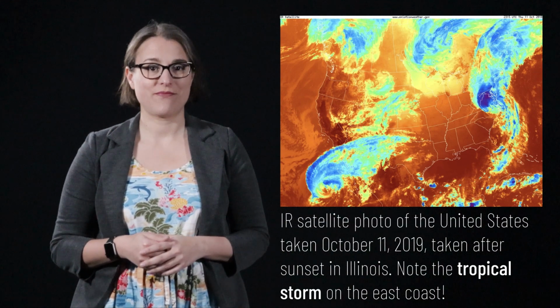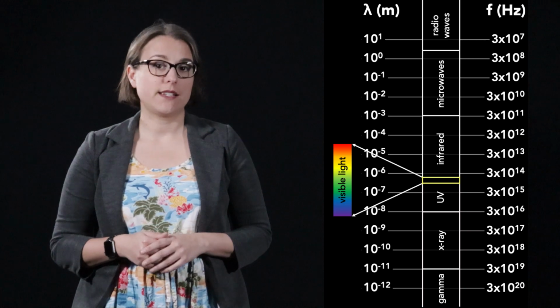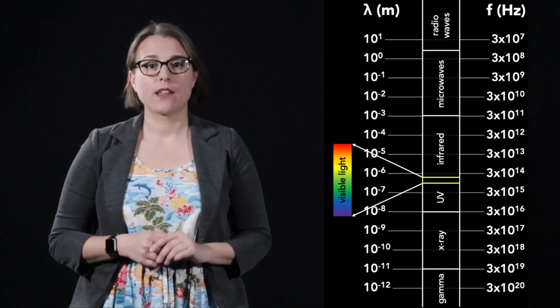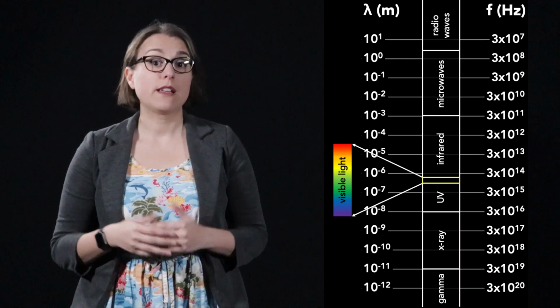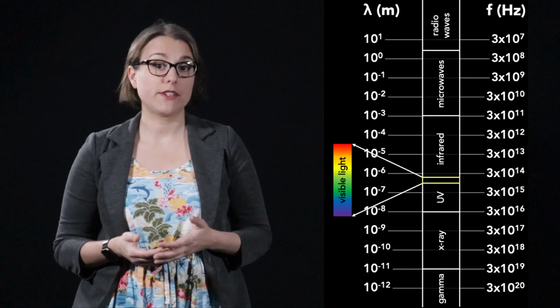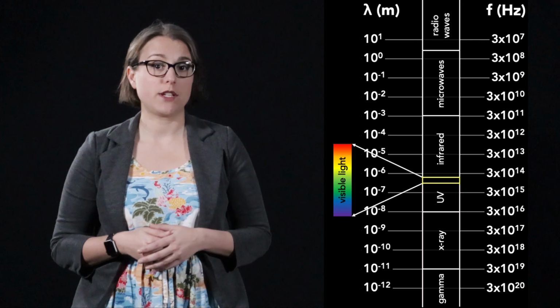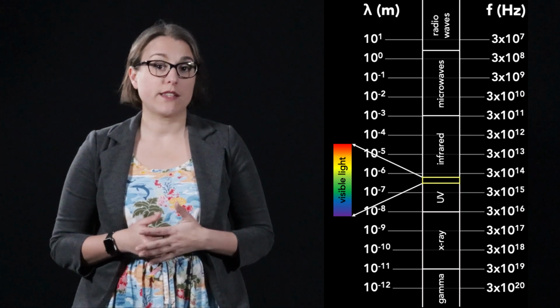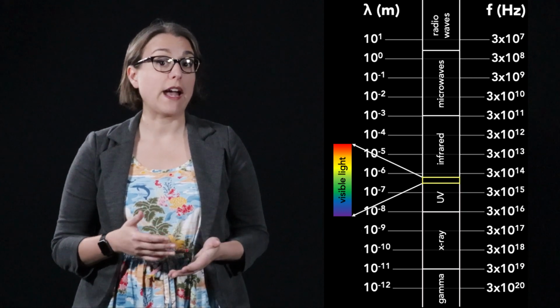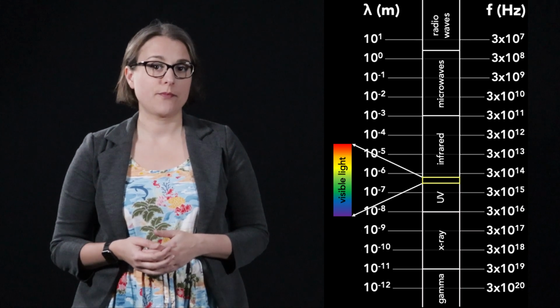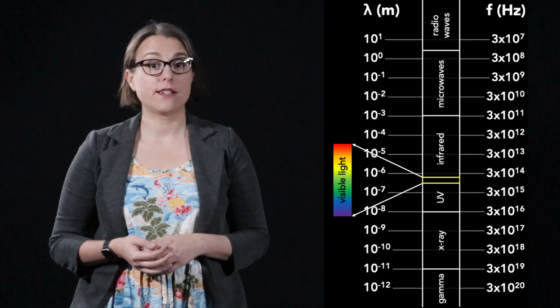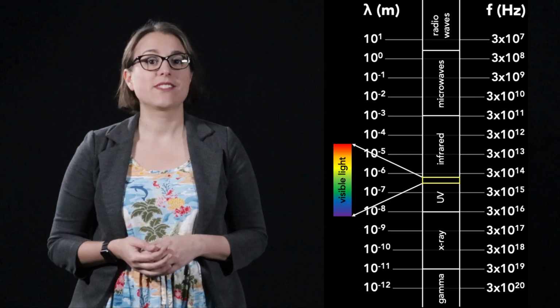Visible light is the light we can see. Visible light is a very tiny portion of the electromagnetic spectrum, encompassing wavelengths from 750 nanometers to 400 nanometers. The longest wavelength of visible light corresponds to red, and the shortest wavelength of visible light corresponds to violet. The frequencies of visible light span from 400 terahertz to 750 terahertz.